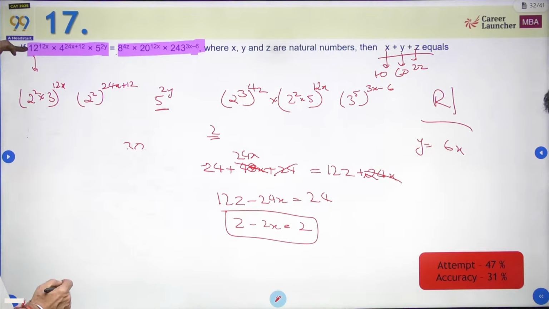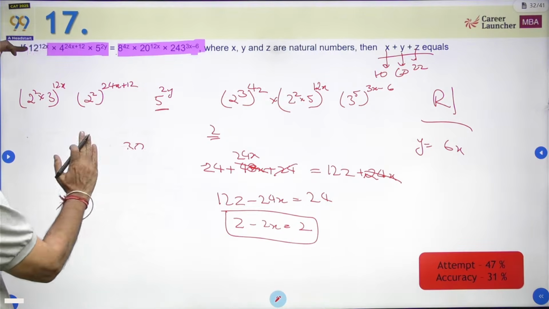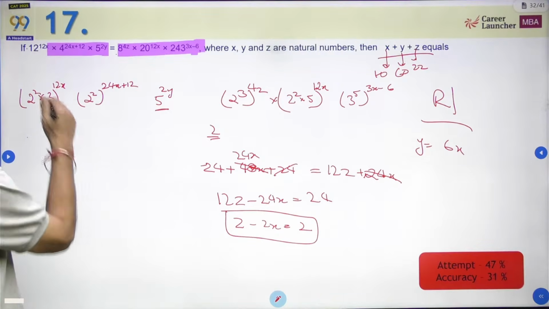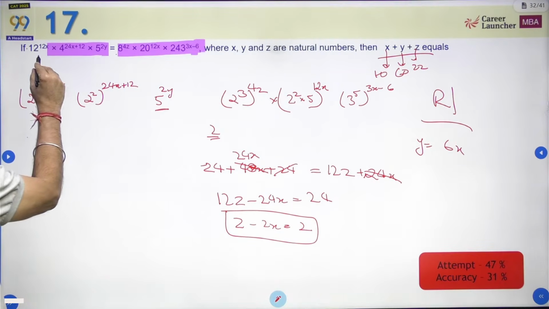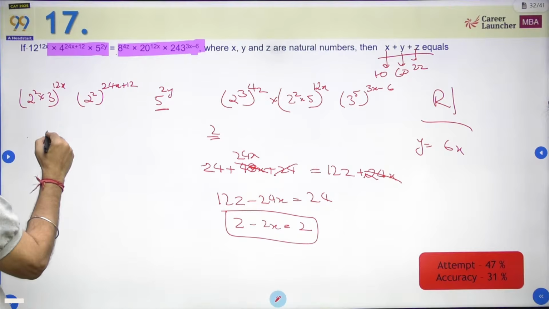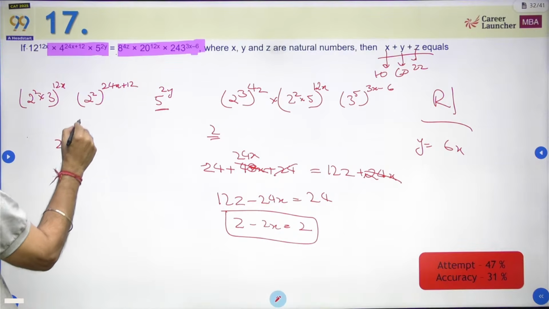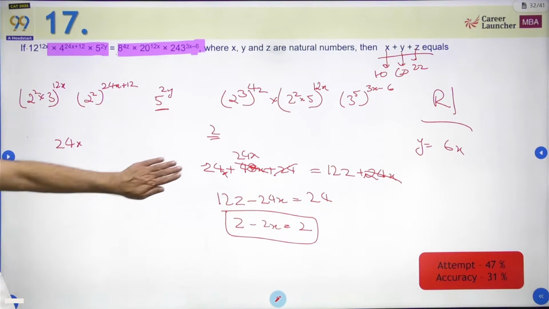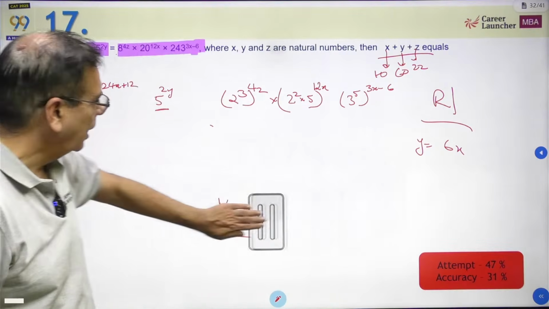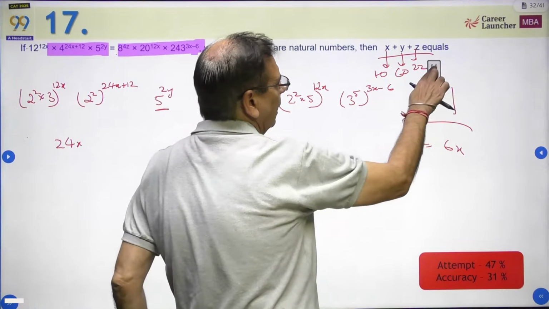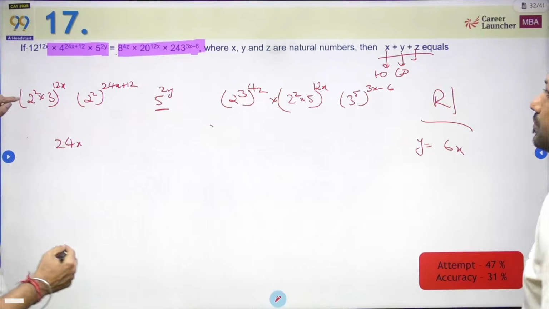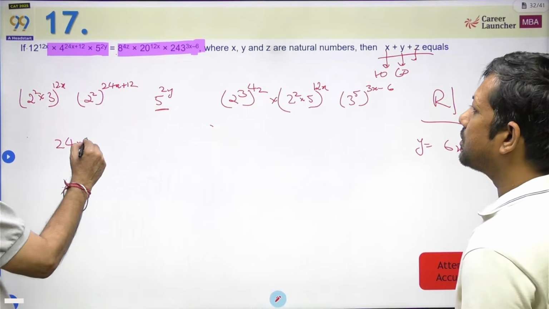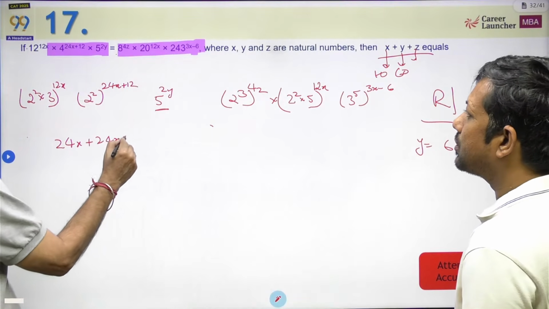This is 2 square, 4 into 3. Okay, so this is 24x. हाँ, ये x नहीं चिपकाया ना यहाँ पे, यहाँ गलती कर दी मैंने. I'll just do this part again. Z is the wrong value, so let me get that right. Okay, this had to be 24x plus 24x plus 24.